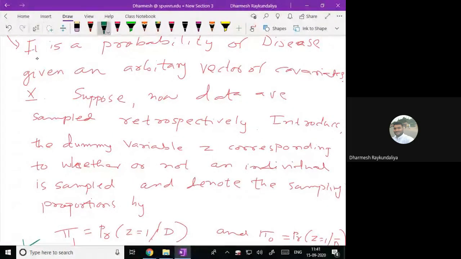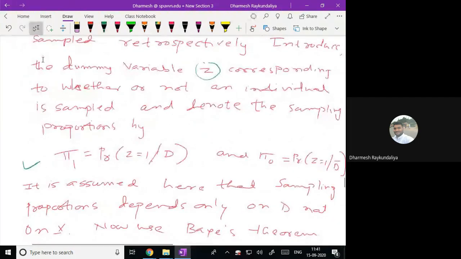So we introduce a dummy variable Z which takes value 1 when the sample is taken retrospectively, 0 means not. Here we are interested that the sample should be taken retrospectively, and therefore we calculate the probability, let us say pi1 is the probability that the sample is taken retrospectively from the disease group, and pi0 is the probability that the sample is taken retrospectively from the non-disease group.